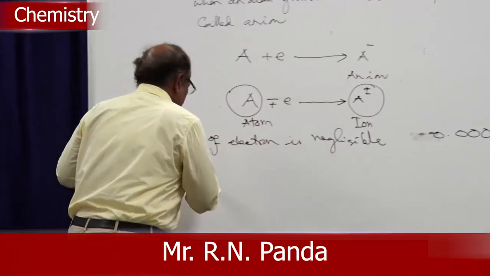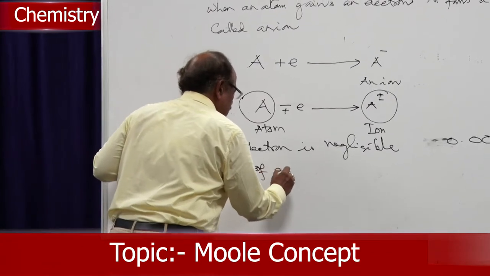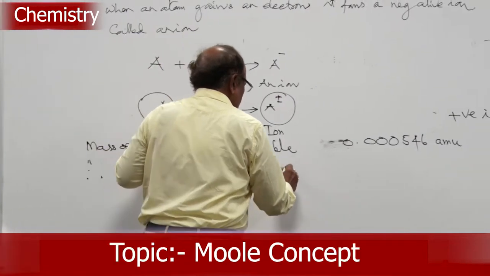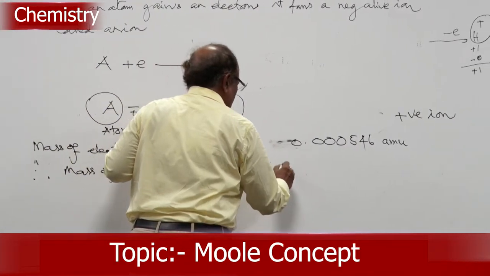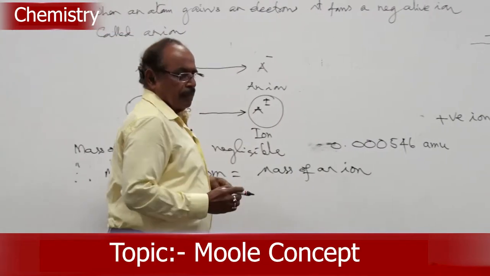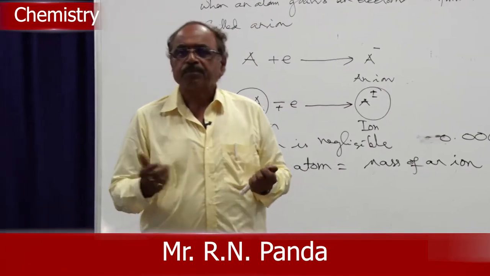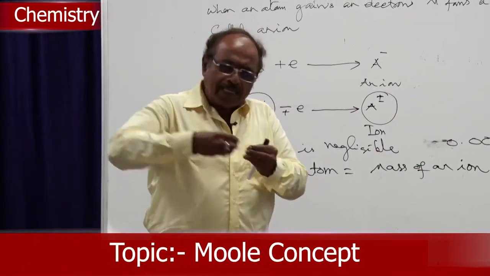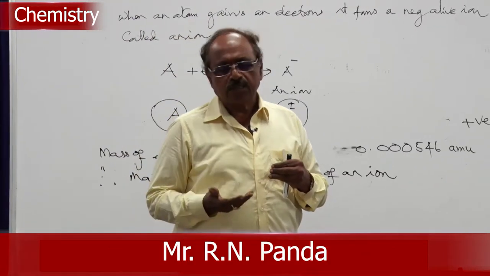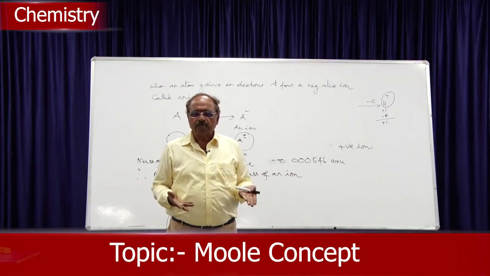Therefore, the mass of an atom is equal to the mass of an ion. If you add one electron, the mass will not increase appreciably. If you take out an electron from the atom, the mass will also not decrease visibly. So the mass of the atom is equal to the mass of an ion.